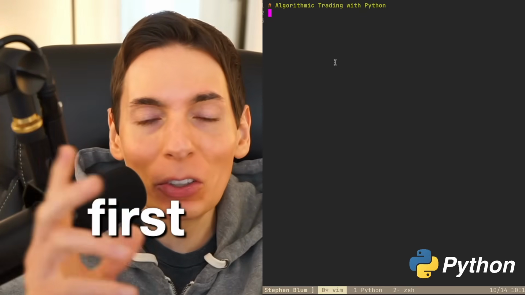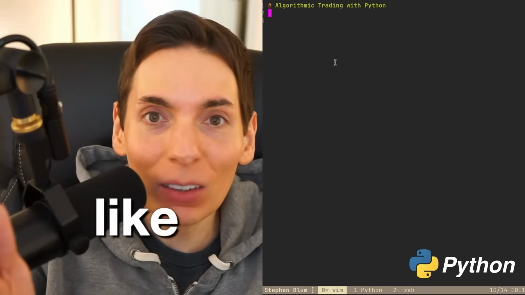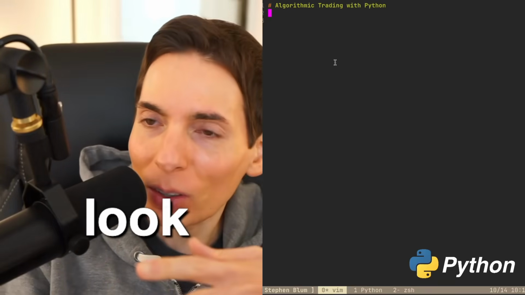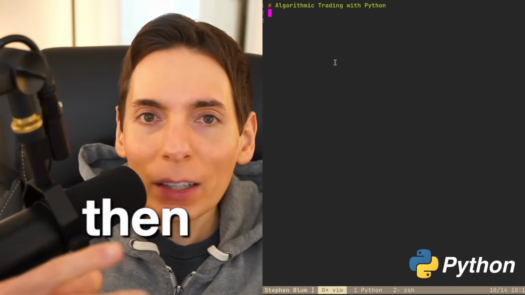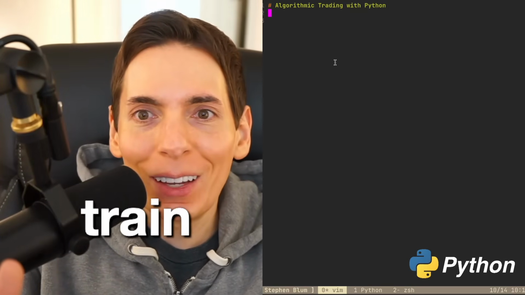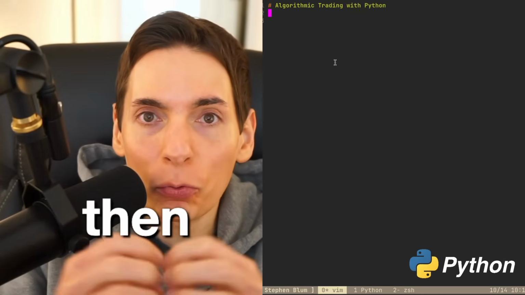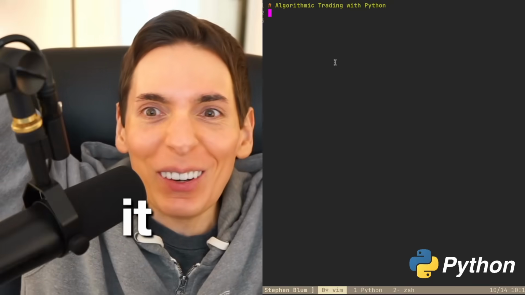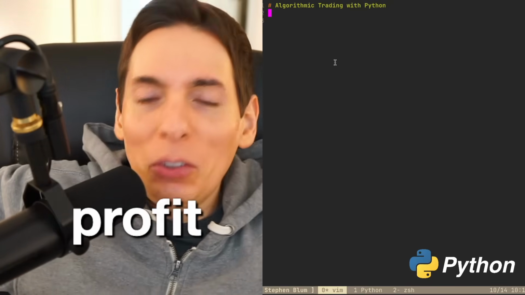So first, we need to define what our model looks like. What does our data look like? What do our inputs look like? What do our outputs look like? And then once we've collected all our data, we can train the model, and we could then go further and profit. When do we get profit? I don't know. So we'll see how far we go.